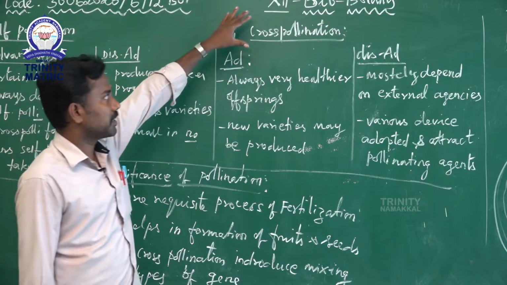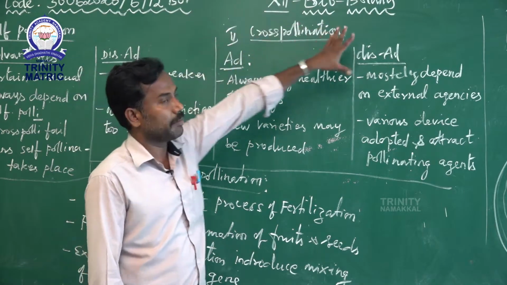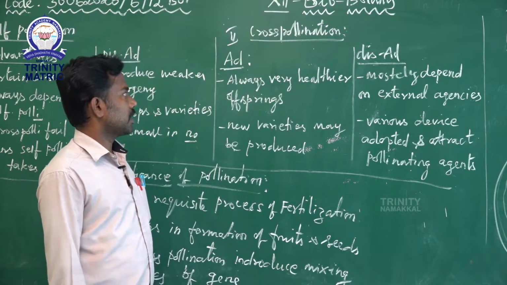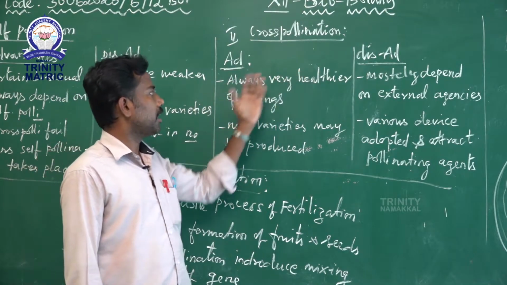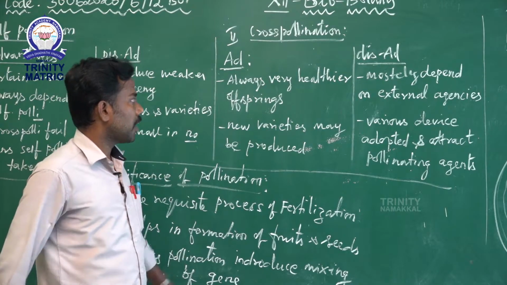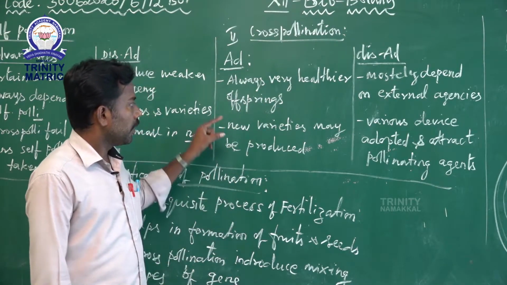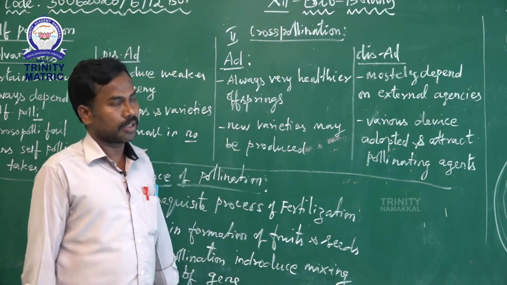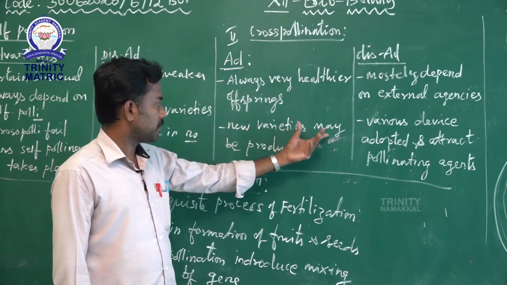Then for cross pollination, we call them merits and demerits. First one, merits. It always produces very healthy offspring. Very healthy means very strong. Healthy offspring means young ones. Then second one, new varieties may be produced.